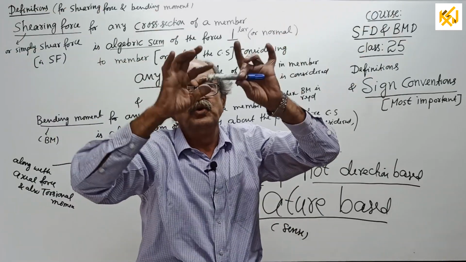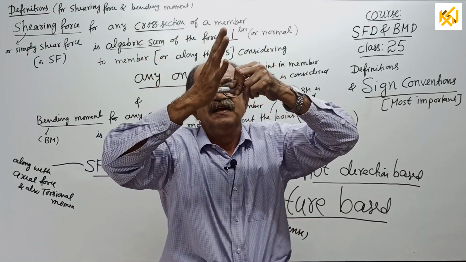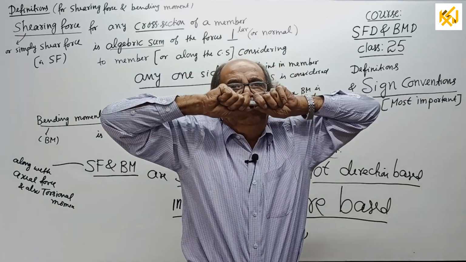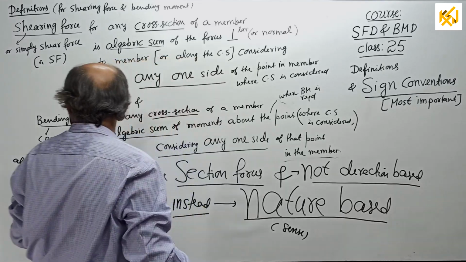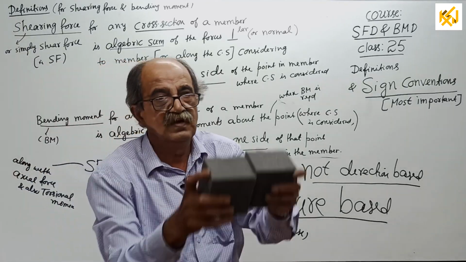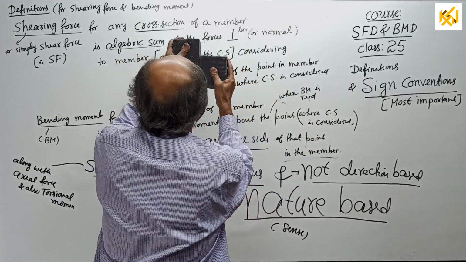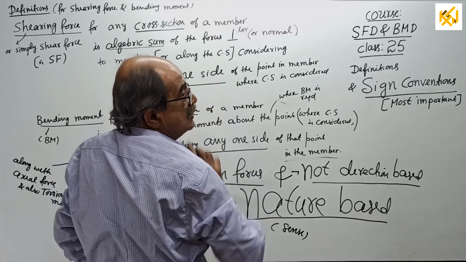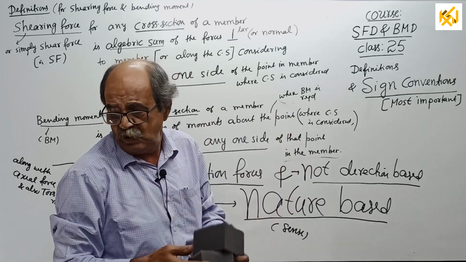You require both hands. See now what I am doing. Axial compression, axial tension. This is axial force. Or shearing force. Two hands are required.